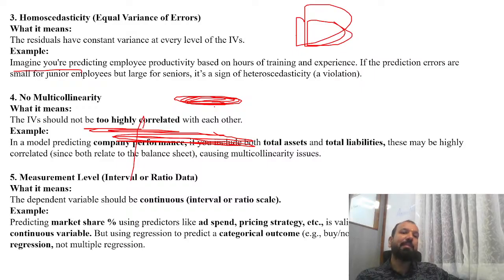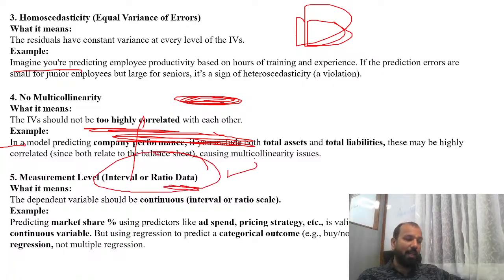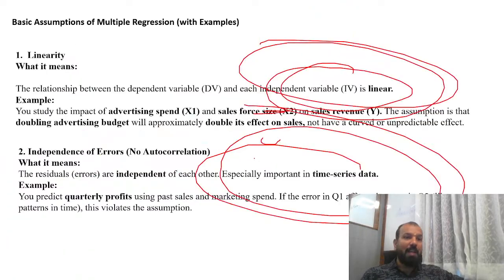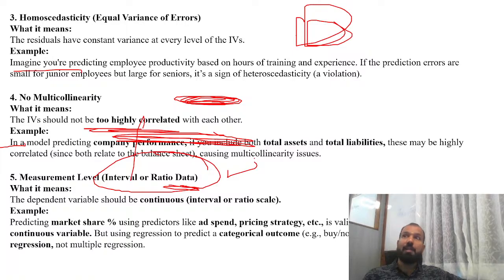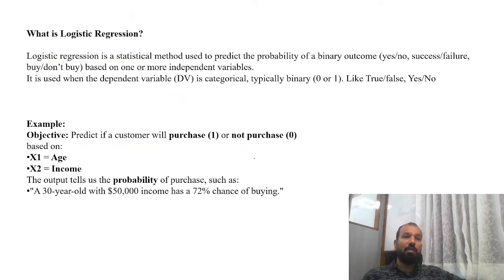Even if you are applying the multiple correlation, your result will not be good. And scale data should be at least in an interval or ratio scale. If the data is in nominal or ordinal scale, you can't apply the regression. You have to understand all these 5 assumptions: data should be linear, independence or no autocorrelation, no multicollinearity, interval or ratio data. Next is all about the multiple correlation, and next is what is logistic regression.